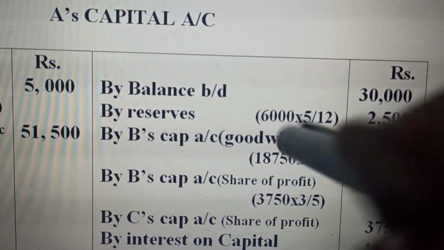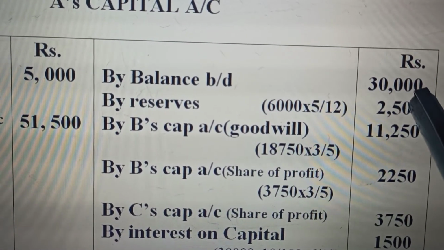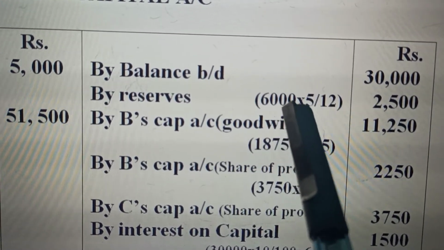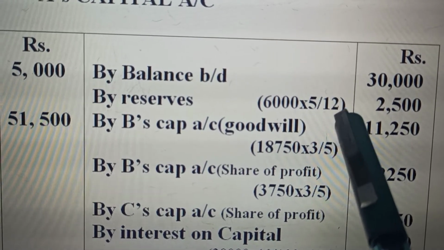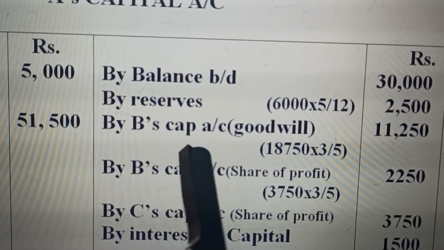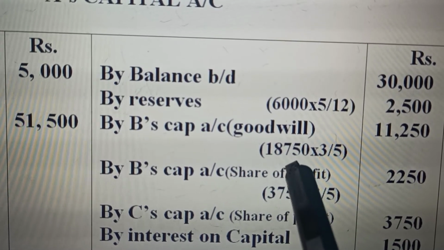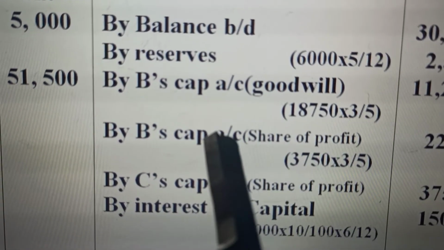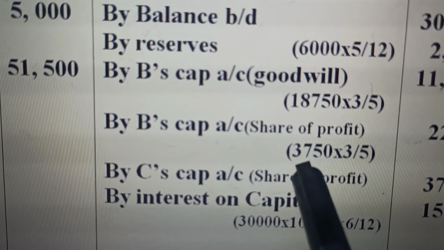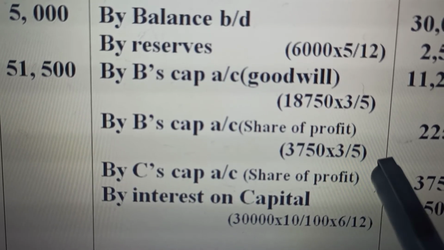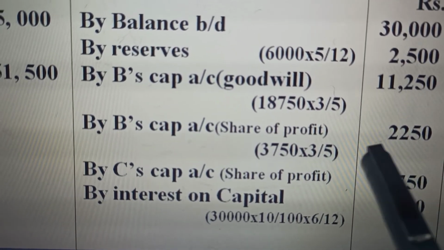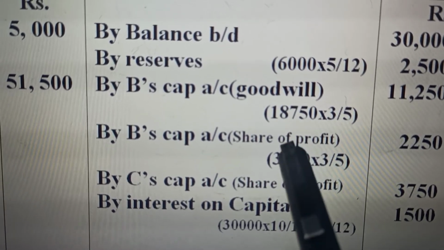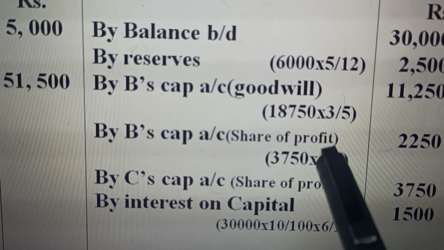By balance brought down, his profit was 30,000. 30, 30, 15 were the profits. His balance brought down is 30,000. His share of reserves, 6,000 into his share 5 by 12, comes to 2,500. B's share of goodwill, that is 18,750 into 3 by 5, comes to 11,250. B's capital account, his share of profit 3,750 into his share 3 by 5. This is the goodwill now, the remaining to the retiring partner.